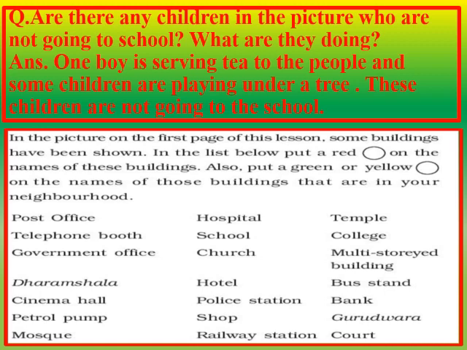So children, here you have to put a red color circle on the names of those buildings that are shown on the first page of this lesson, and you have to put a green or yellow color circle on the names of those buildings that are in your neighborhood. You have to do this in your textbook.